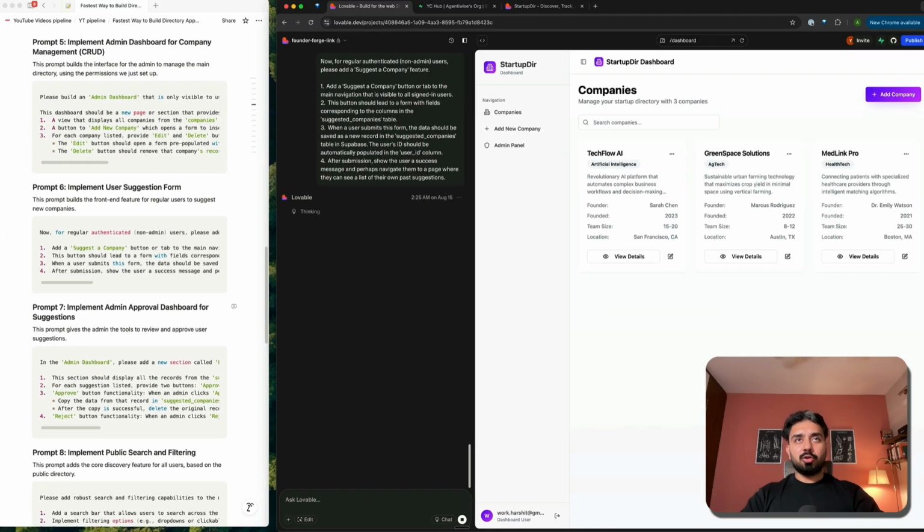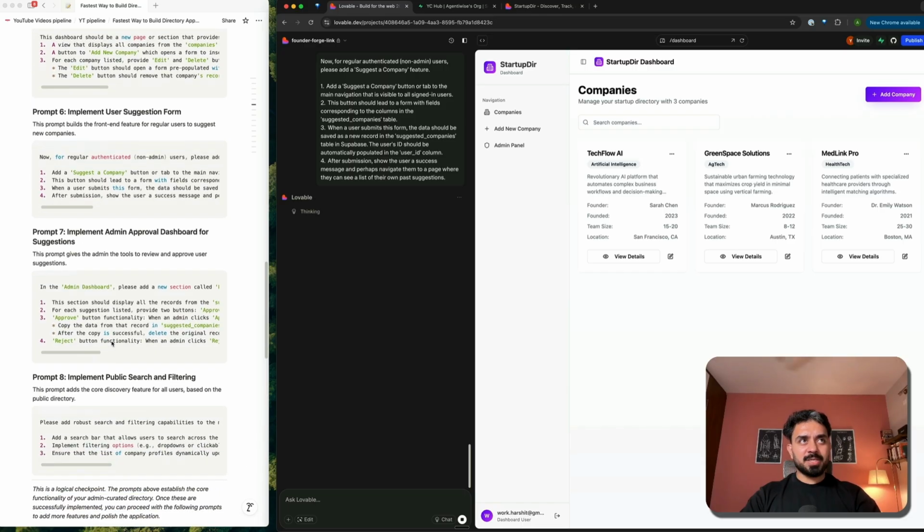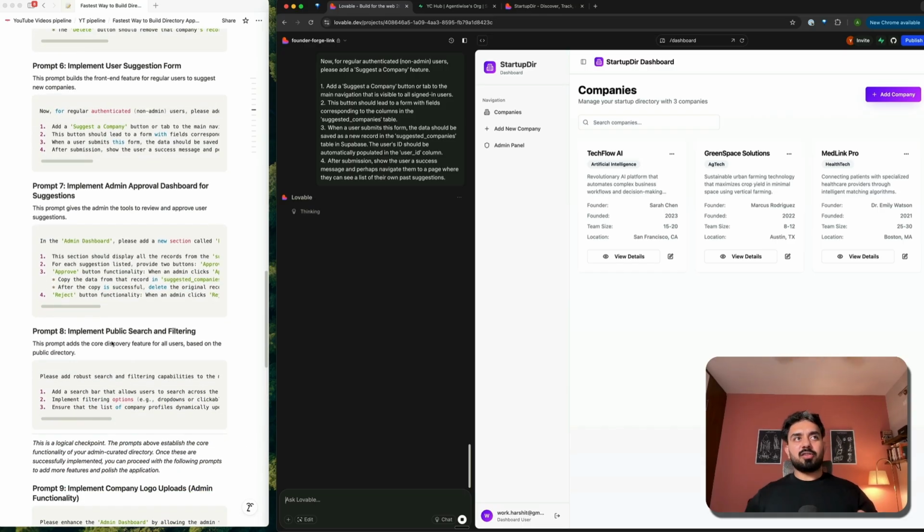Now this will start running. We are at prompt 6 with the user suggestion form. After this, we'll implement the approval feature as well. So admin should approve or reject the suggestions from the users.